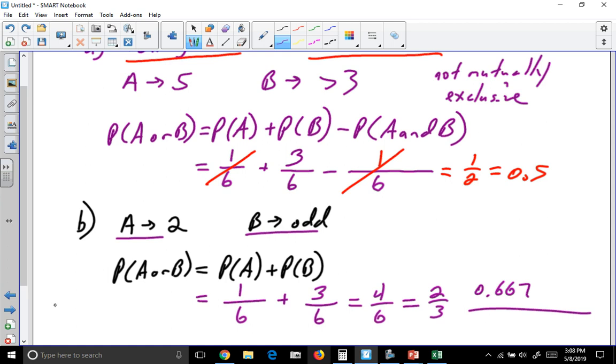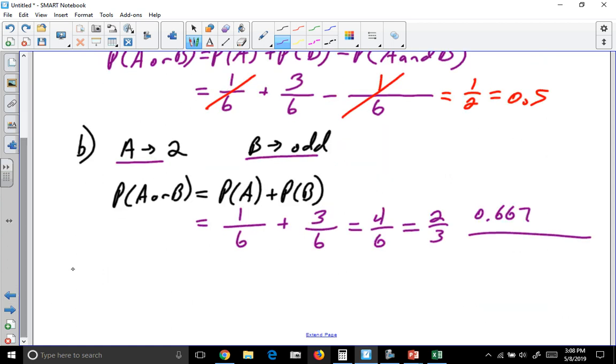All right, and then let's do part C. What is the probability of rolling a number less than 4, or an even number?